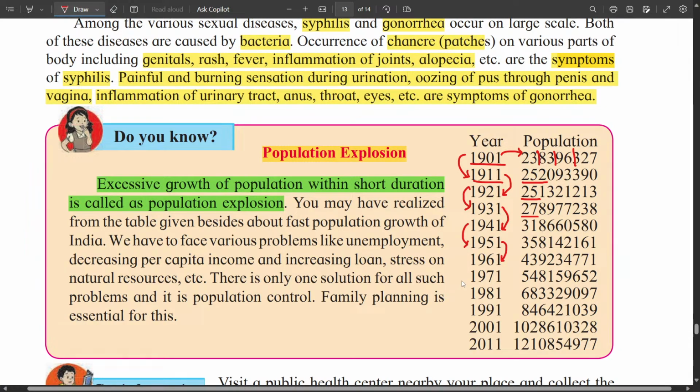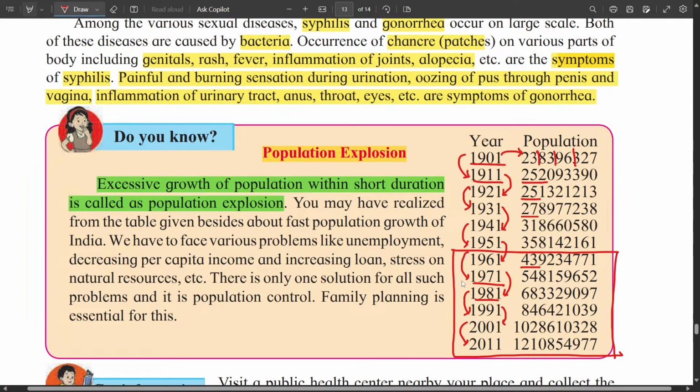51 to 61, you can see almost 8 crores have increased. 61 to 71, a 9 crore increase. Then after that 71 to 81, almost a 14 crore increase is seen in the population. Then we can see here a 16 crore population increase, here 18 crore, here 19 crore. So you can see from 1961 onwards, the growth in population has been rising continuously.